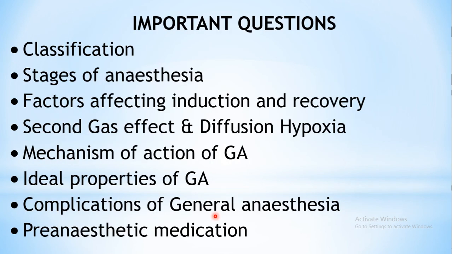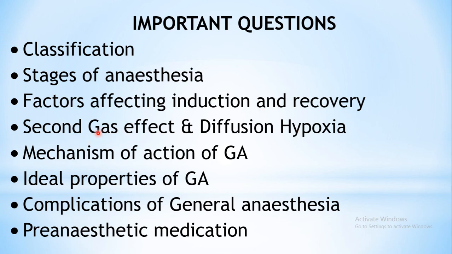Okay, so this finishes the chapter. Coming to the important questions: classification of general anesthetics is very important. Stages of anesthesia is very important. You need to give the diagram along with the explanation of the stages. Then the factors are also very important: the partial pressure in the inhaled air, partial pressure in the brain, blood solubility and all that. All those factors are important.